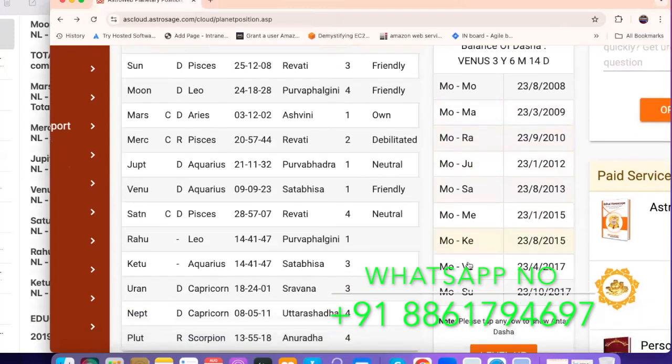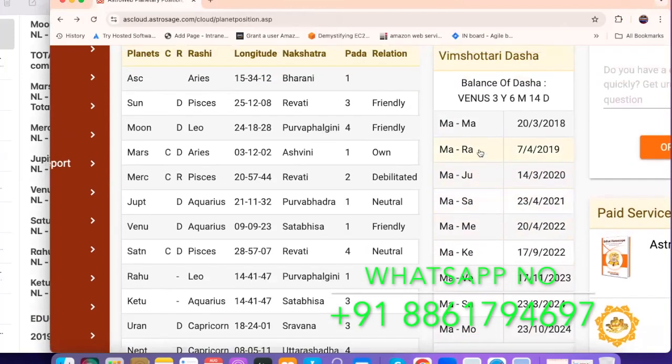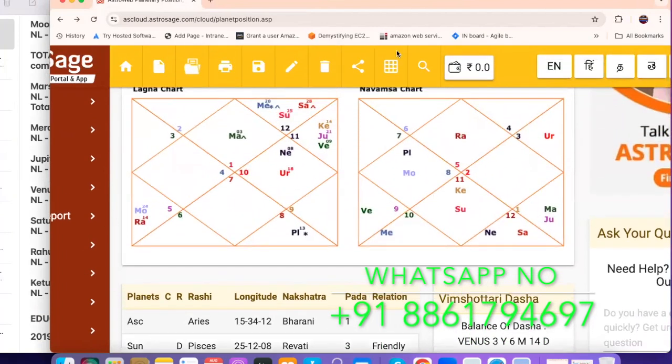Because in 2019, if you see, you are running under Mars and Rahu. So just look at this particular stretch from 2018 to 2019, right? If you see the Mars and Rahu combination here, check where Mars and Rahu are placed.